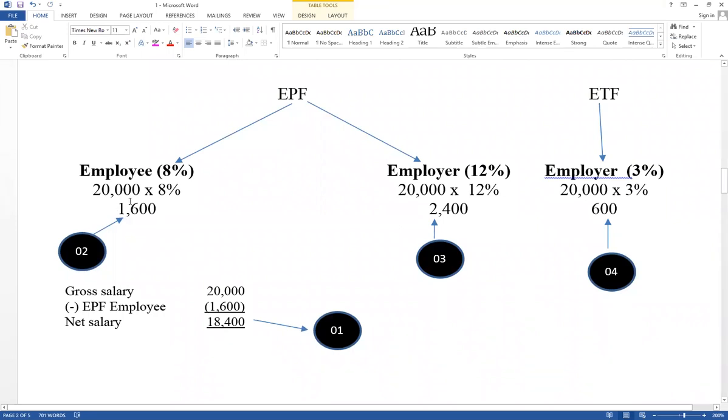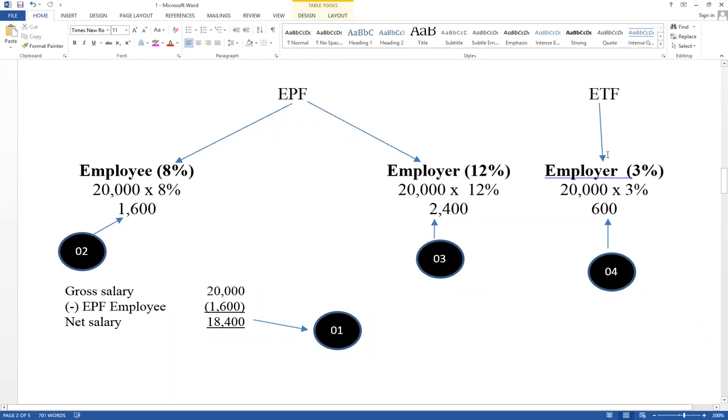Step by heart. Then contribution of employer cannot be deducted from salary. It is not part of salary. Therefore, another expense. That value also should be transferred to the central bank. EPF expense account debit, EPF payable account credit.